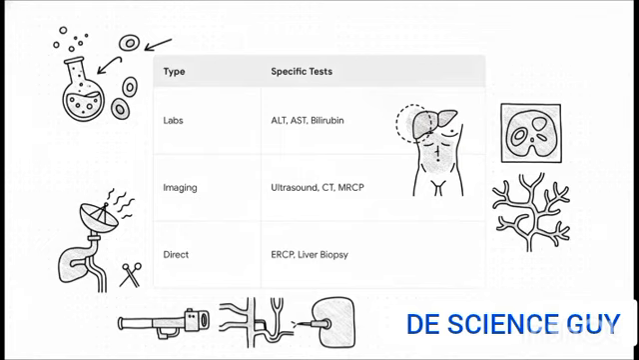Next, we have imaging studies. Ultrasounds are fantastic for spotting gallstones, while an MRCP non-invasively maps out the entire biliary tree. Finally, direct intervention. Doctors can use an ERCP to physically look inside the ducts or grab a liver biopsy to assess the actual microscopic scarring.